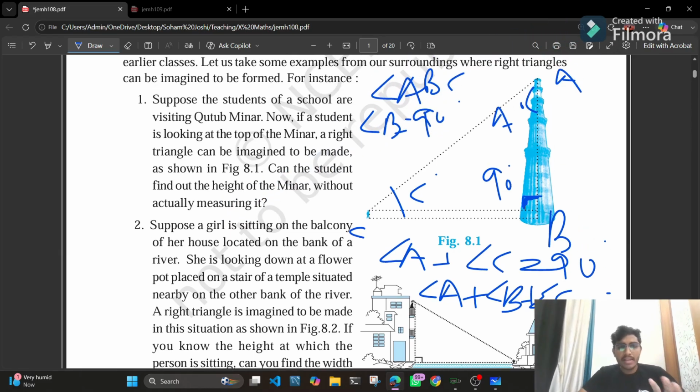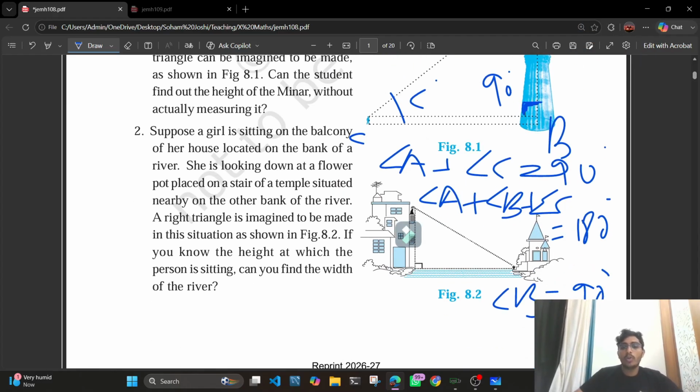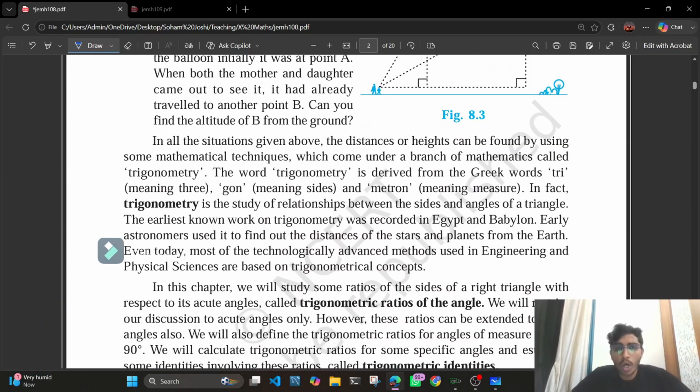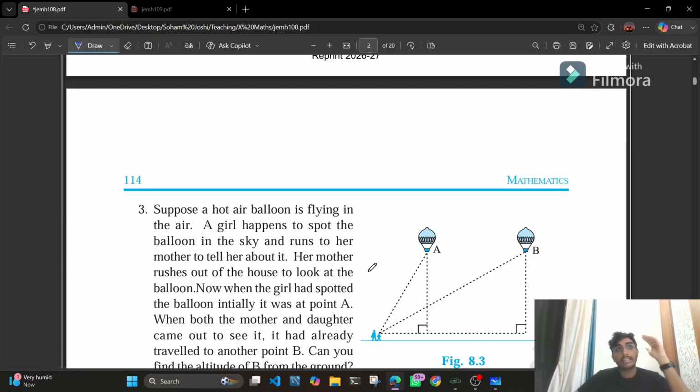This is the basic thing that you need to keep in mind. Whenever we deal with trigonometry, we should know that there is a right angle triangle, because trigonometry could not exist without right angle triangles. The whole concept of trigonometry is based on right angle triangles only. There are certain applications in which we need to calculate the height, the angle, or the distance.